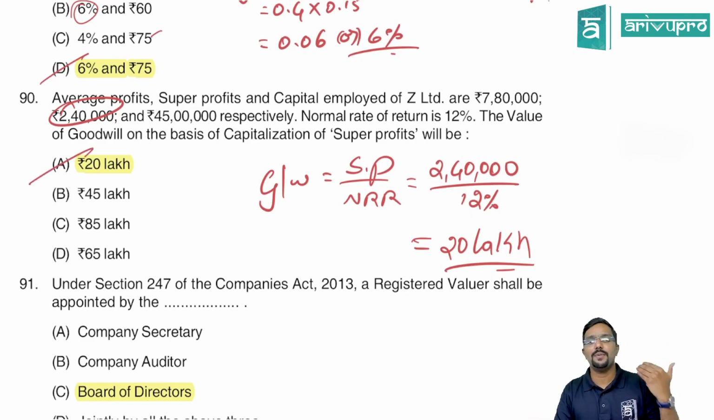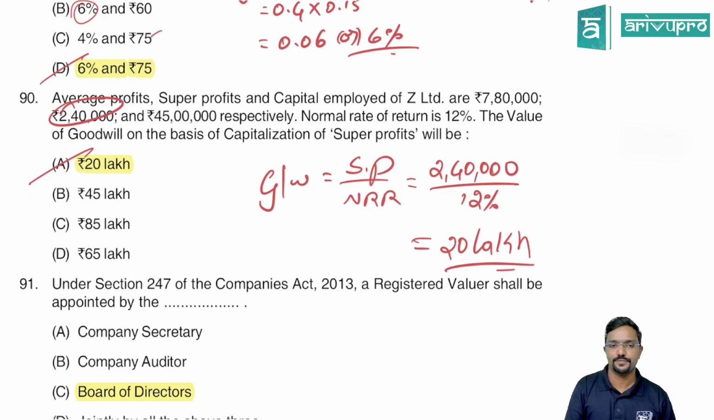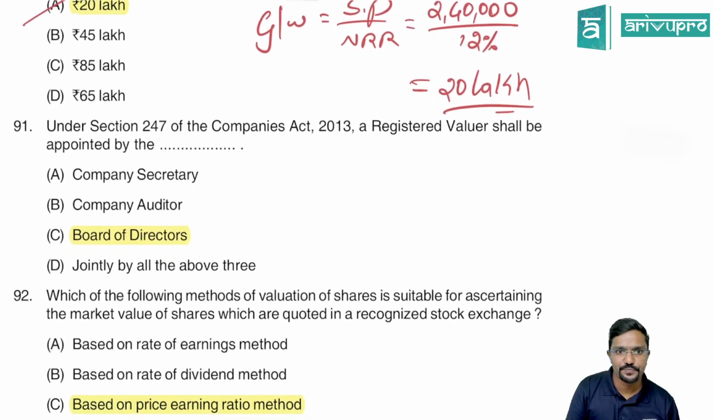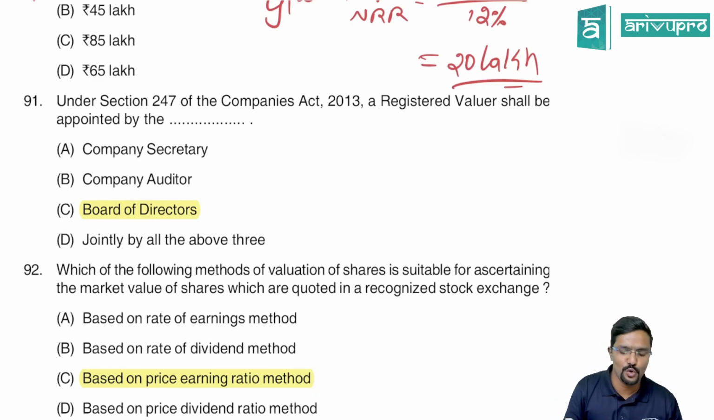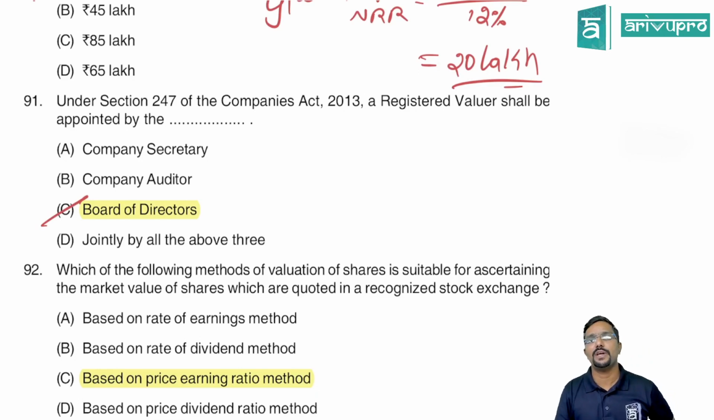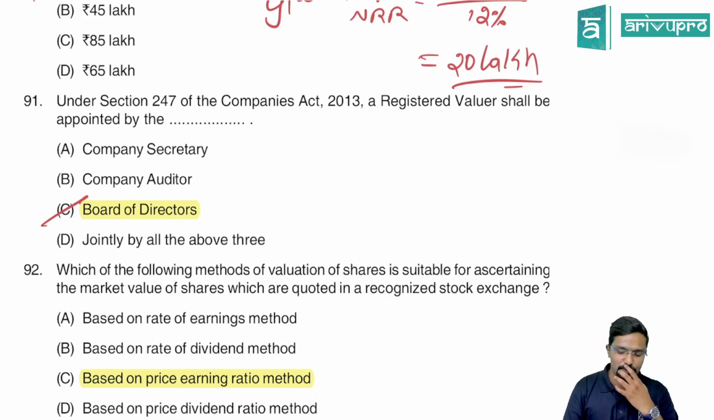Sir, what about capital employed, average profit and all? It is irrelevant here. They would have given it just to confuse you. So it is not relevant for this question. Under section 247 of the Companies Act 2013, a registered valuer shall be appointed by whom? Board of Directors of the company.